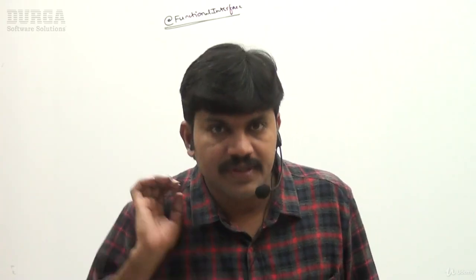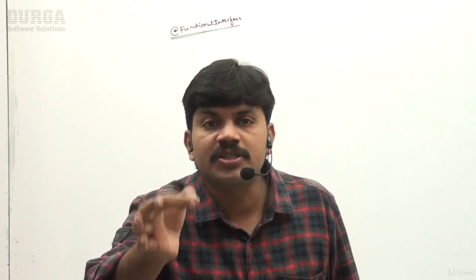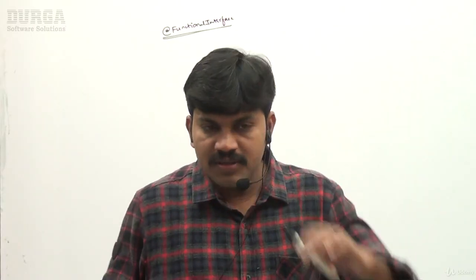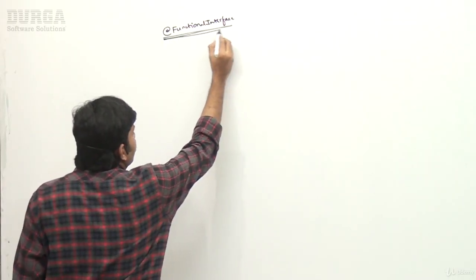Okay, sir. Now, to indicate that this interface is the functional interface, Java people introduced one special annotation in Java 1.8 version. Are you getting it? I want to specify explicitly this is the functional interface. What is that annotation? @FunctionalInterface.